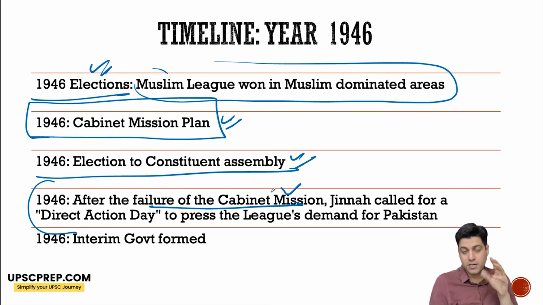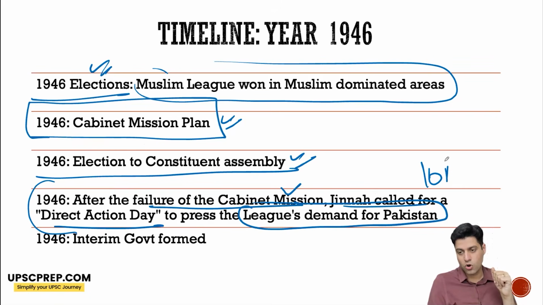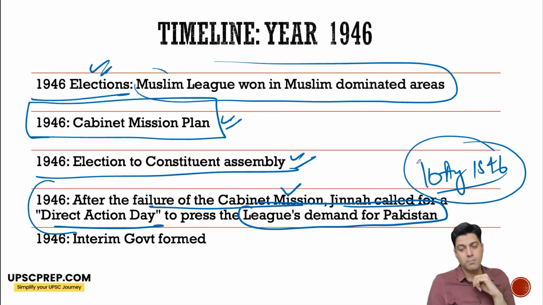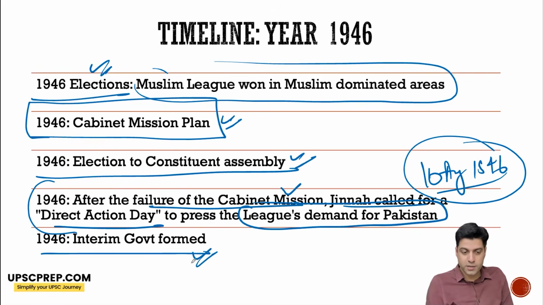After the failure of the Cabinet Mission in certain areas, Jinnah called for Direct Action Day on 16th August 1946 for the demand of Pakistan. Huge killings took place in Calcutta and Bengal. In 1946, the interim government was formed.